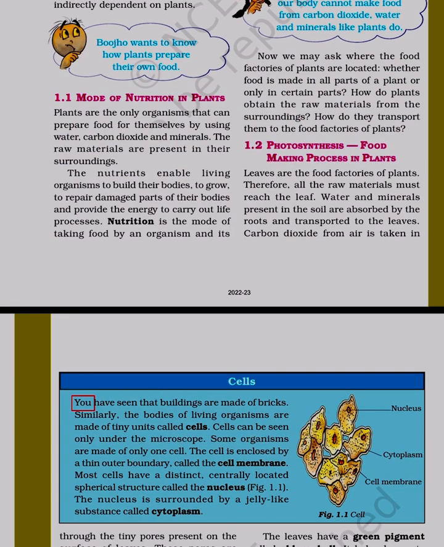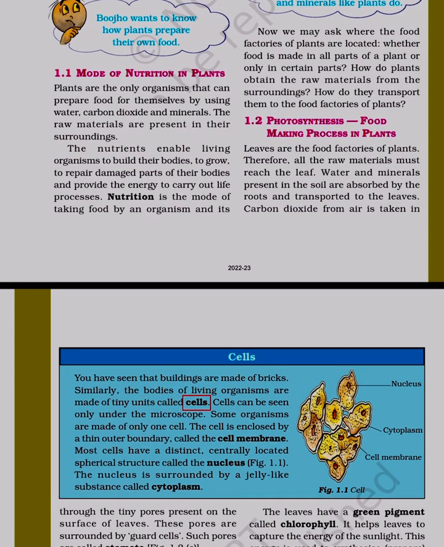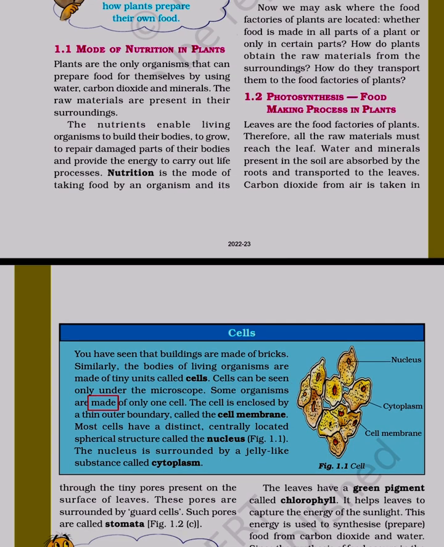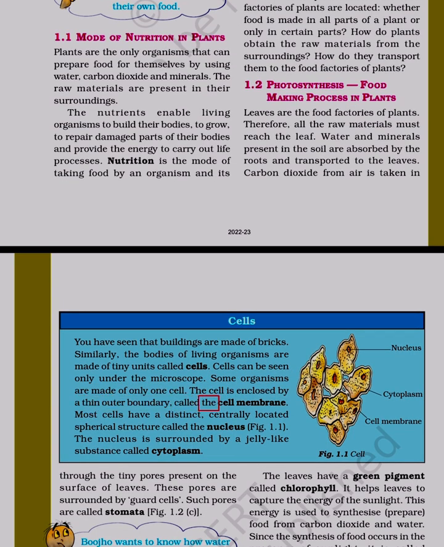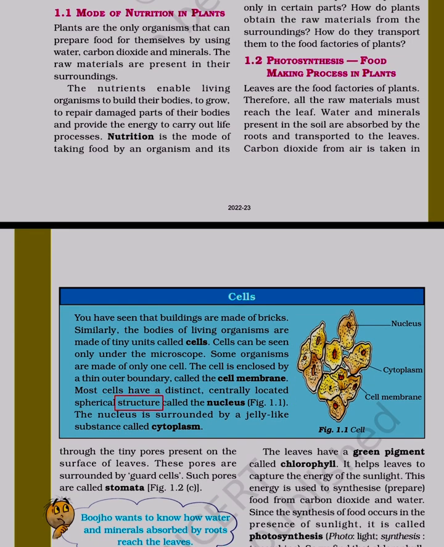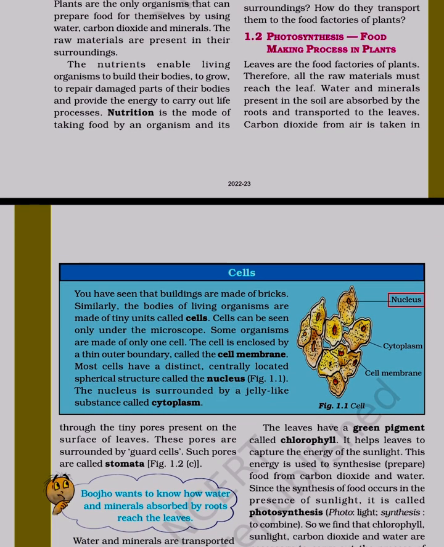Cells. You have seen that buildings are made of bricks. Similarly, the bodies of living organisms are made of tiny units called cells. Cells can be seen only under the microscope. Some organisms are made of only one cell. The cell is enclosed by a thin outer boundary, called the cell membrane. Most cells have a distinct, centrally located spherical structure called the nucleus. The nucleus is surrounded by a jelly-like substance called cytoplasm. Figure 1.1, Cell.